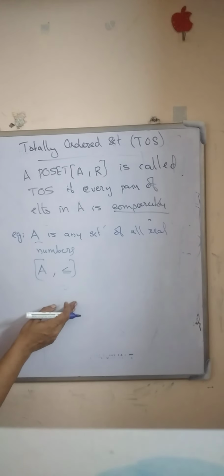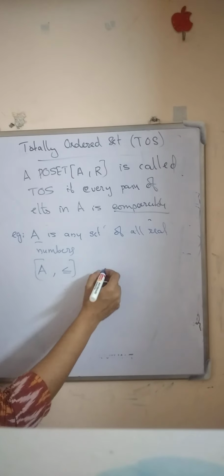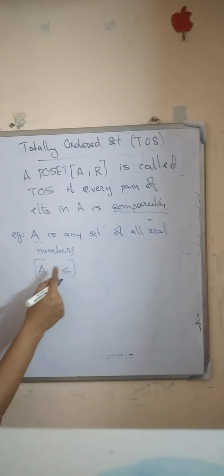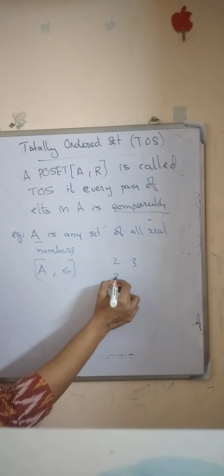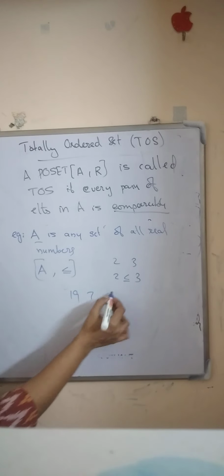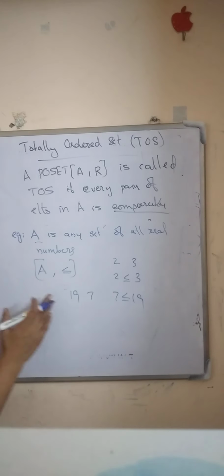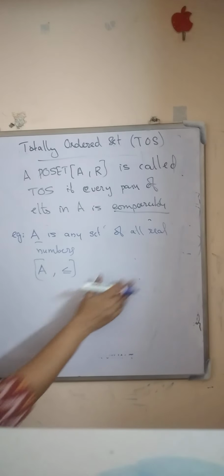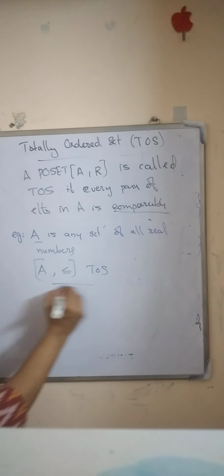Is it a totally ordered set? Definitely. If we take any two real numbers, we can compare them with the less than or equal to symbol. If we take 2 and 3, 2 is less than or equal to 3. If we take 7 and 19, then also 7 is less than or equal to 19. So any two elements in this set are comparable. Therefore A with less than or equal to is a poset, and it is also a totally ordered set.